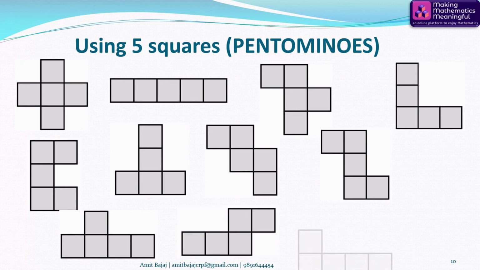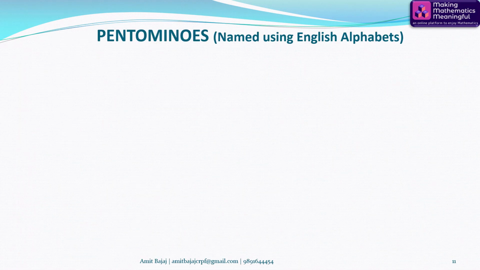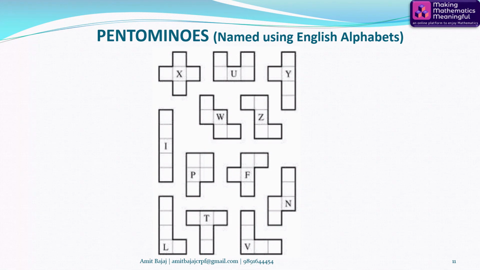So finally, when you count, they are all distinct shapes and the total is 12. So there are a total of 12 pentominoes. And using the English alphabet, they can also be regarded like this. The first one resembles the letter X. The second one somehow resembles the letter U, and so on.